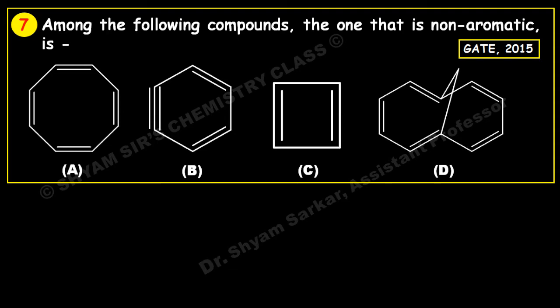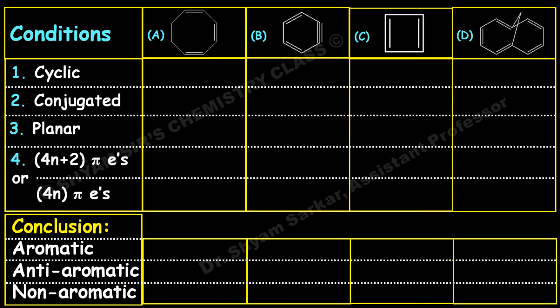The first one is cyclic, but it is not conjugated and not planar, because this molecule does not exist in the planar form. Again I am saying this molecule exists in the tub form or boat form, because that form is much more stable compared to the planar structure. So this obeys the 4n pi electron rule where n equals 2, and this compound is non-aromatic in nature.